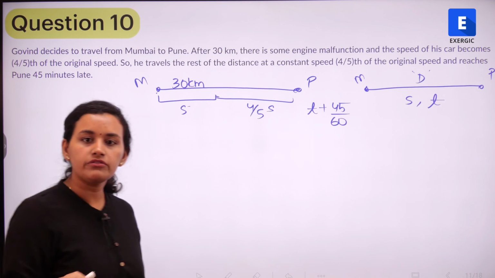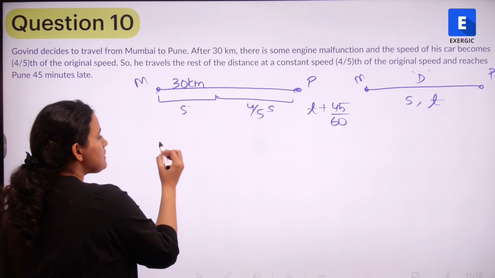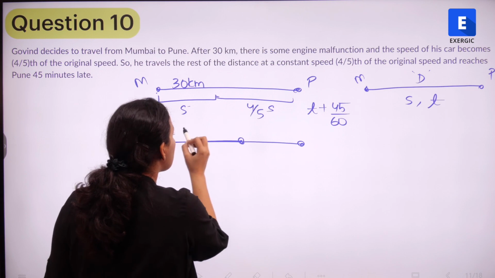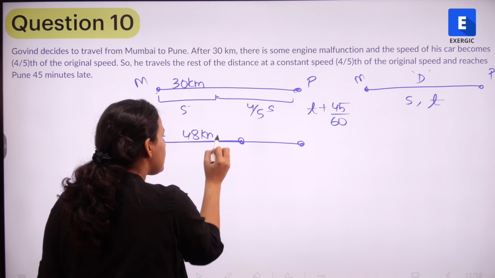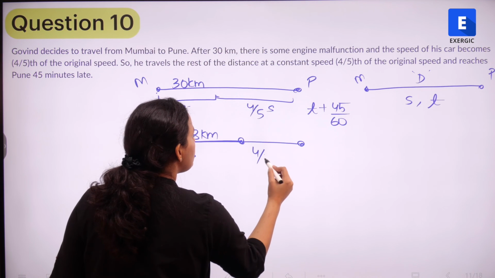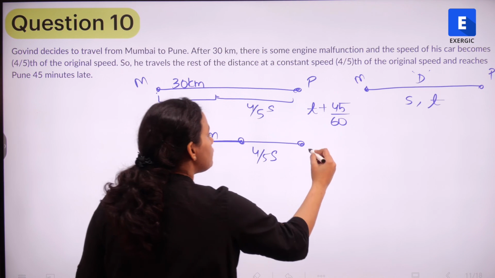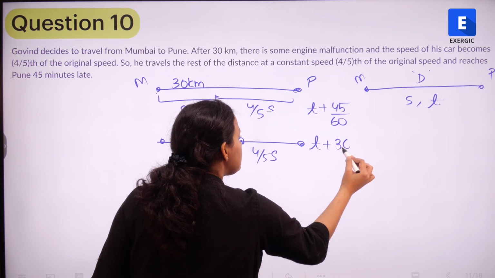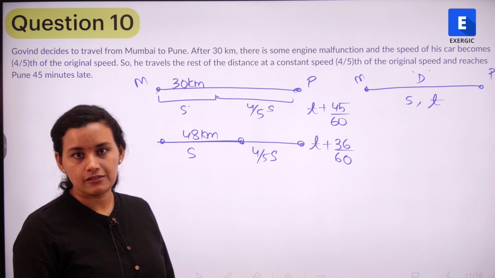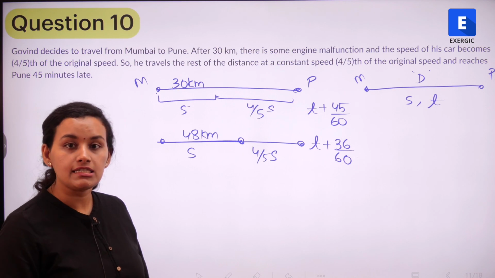This is what we know in the first case. In the second case, they are saying that had this particular malfunction taken place after 48 kilometers, so 48 kilometers he traveled with speed S and the remaining distance he traveled with 4/5 S, then he would have been only 36 minutes late.